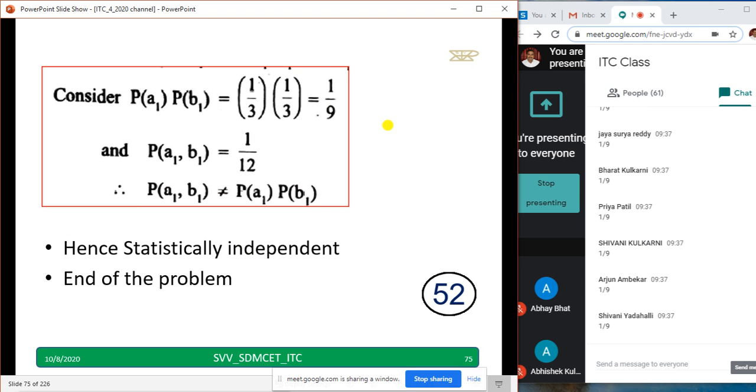Shivani, Arjun, and a second Shivani are there. At a time they typed. Shivani Kulkarni is there, one more Shivani Edal is there. Okay, good. Vidya Kalkeri, she is telling not equal, sir. Correct. It's the end of the problem. So we can go to the next problem, or in between, if you want, we can spend a minute discussing if you have any other doubts.